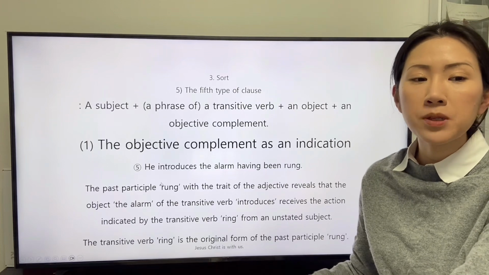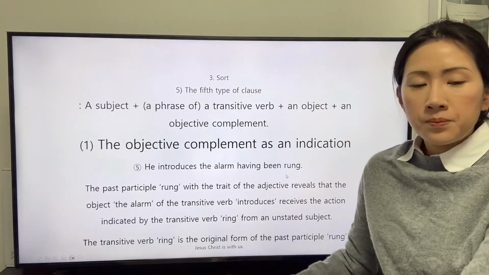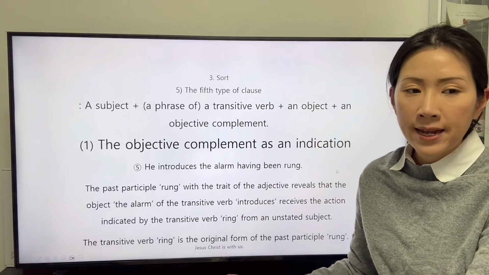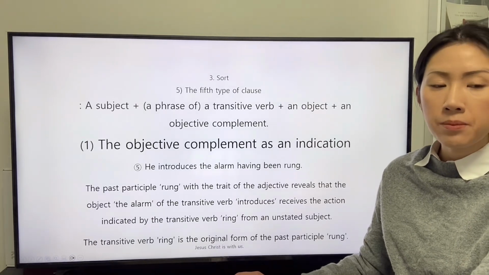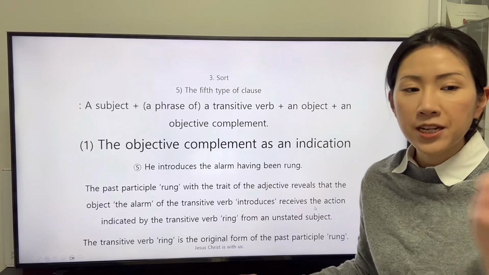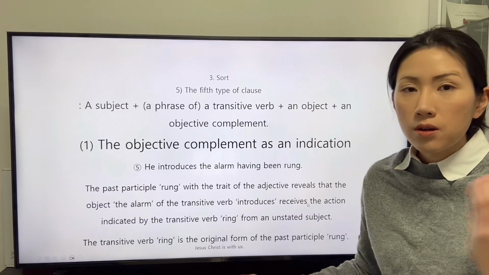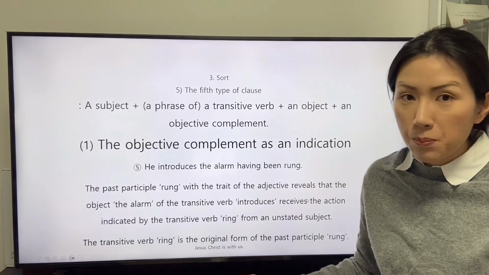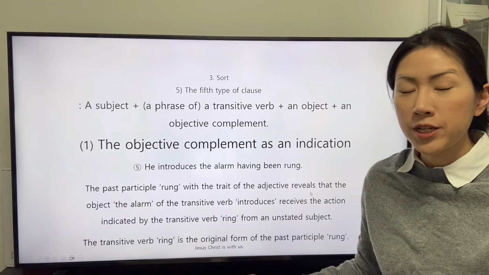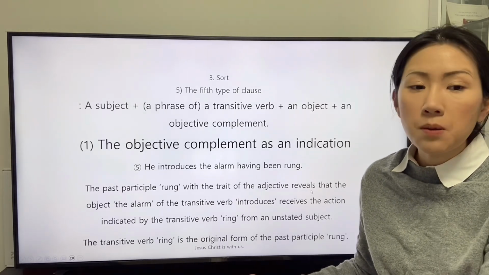The past participle wrong, with the trait of the adjective, reveals that the object, the alarm, of the transitive verb introduces, receives the action indicated by the transitive verb ring, that the past participle wrong originates from an unstated subject.